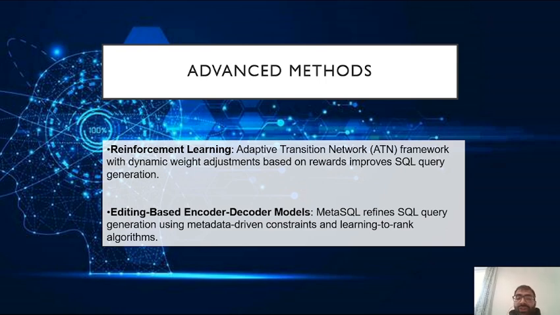So in reinforcement learning, we optimize the weight adjustment, and the model learns through experience. For example, if a model generates the right query, then it gives itself a reward. If the model generates the wrong query, it penalizes the output and the model.